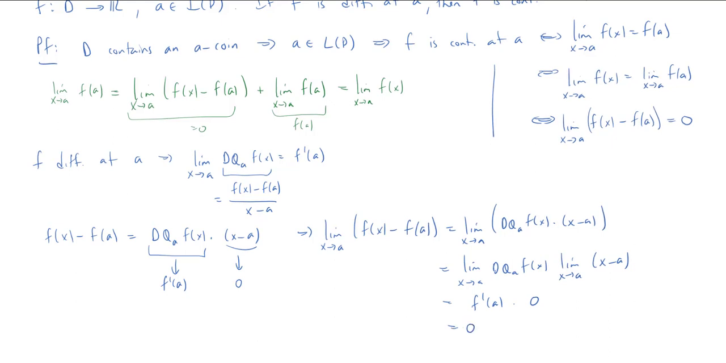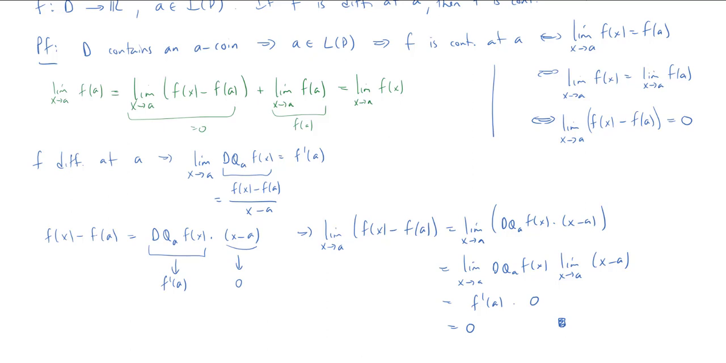And look, there we did it. We proved it, right? We showed the limit of this difference was 0. That's what we needed to show. That was equivalent to saying that f was continuous at a. Whew, that was tougher than expected. Okay, fine. So now we know that differentiability implies continuity.